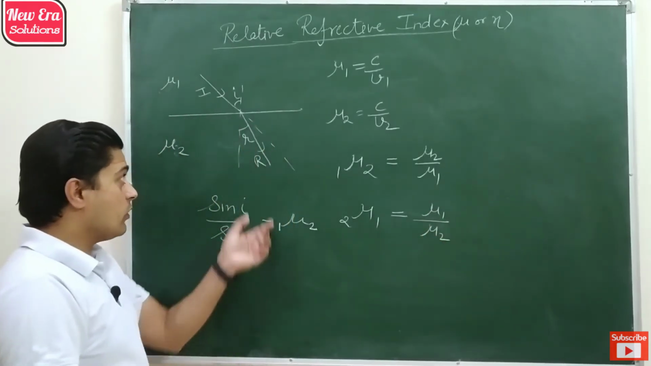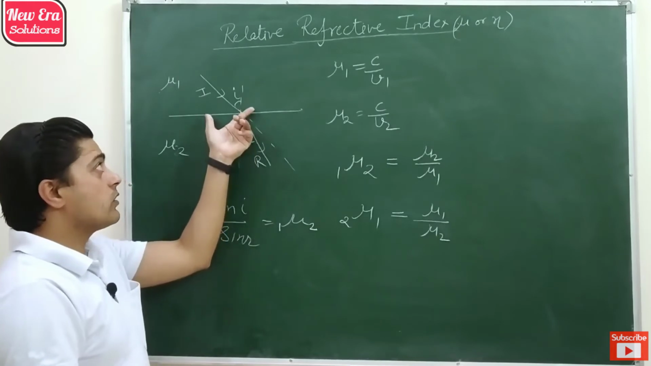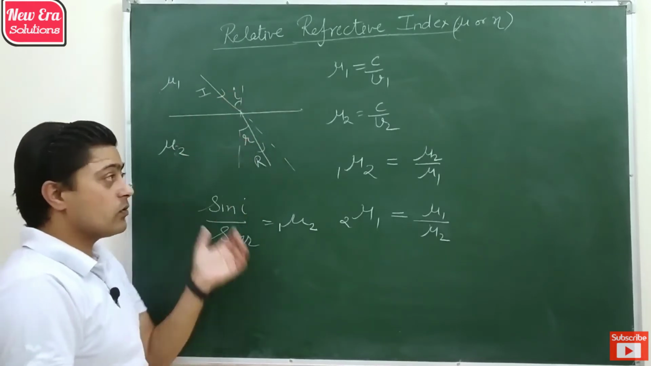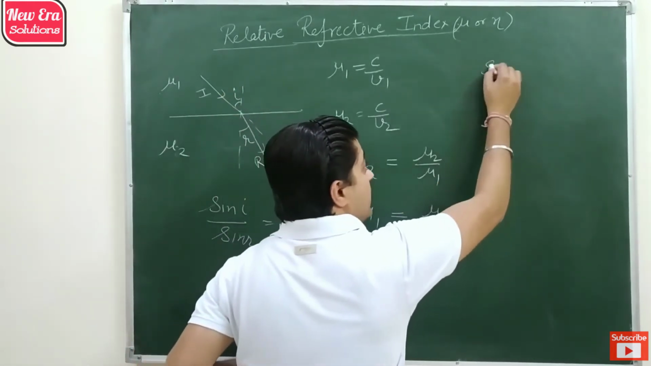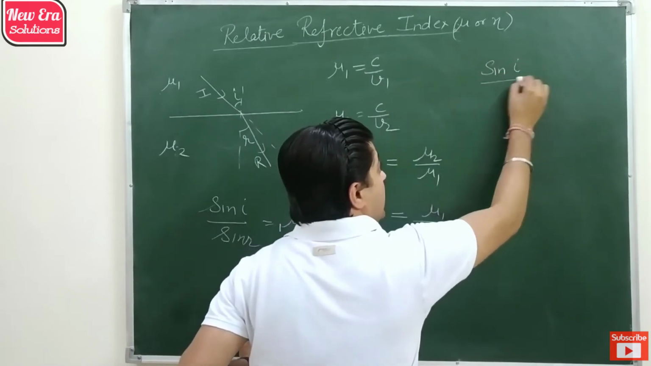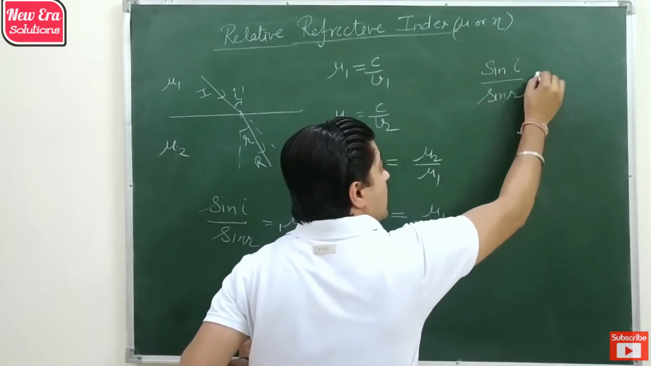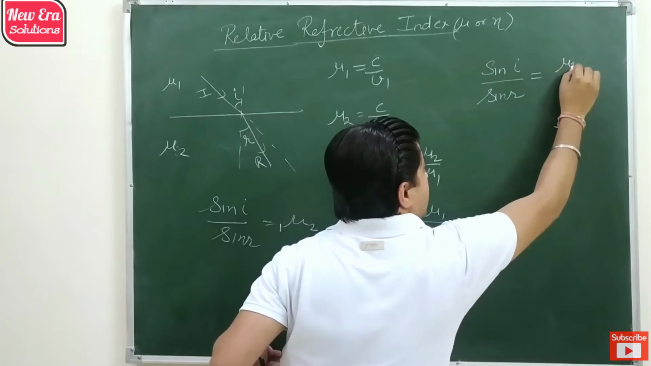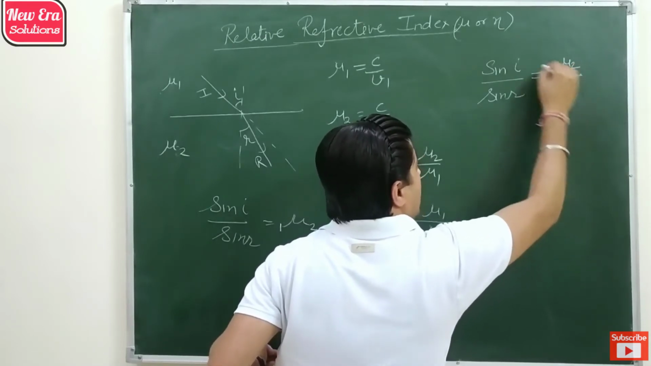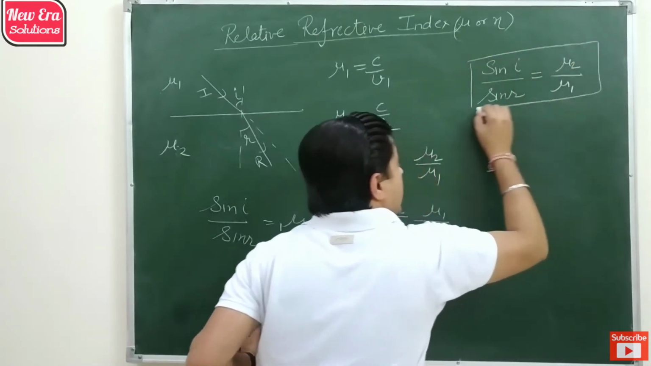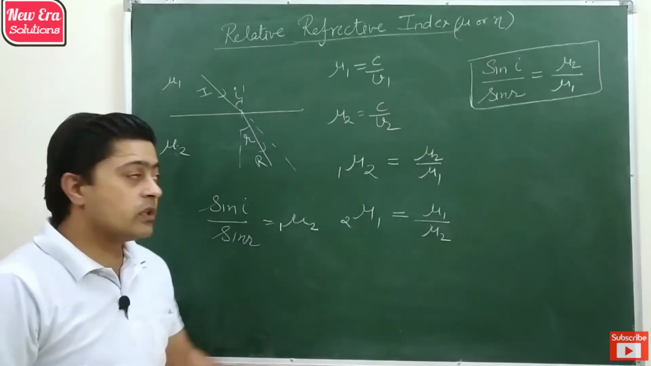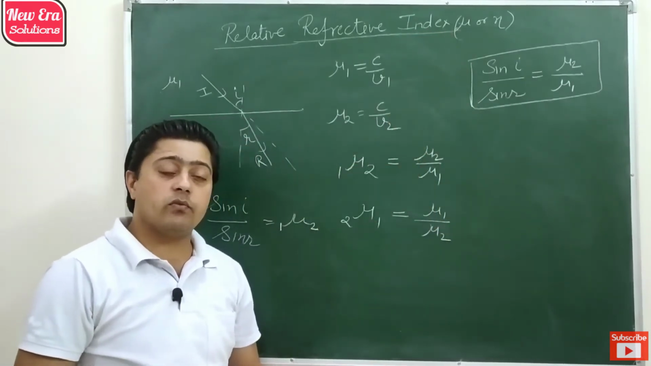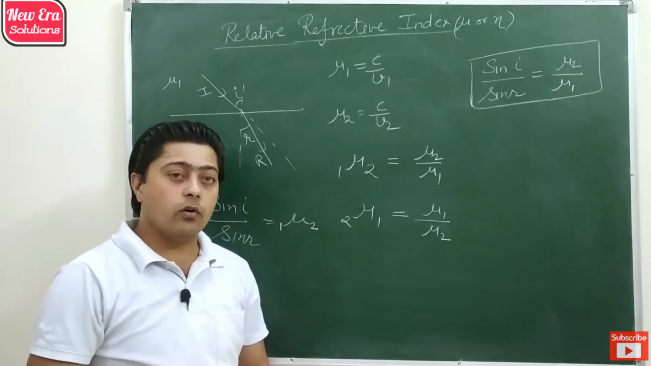second medium. So if we apply Snell's law and relative refractive index in that particular case, we get sin i by sin r is equal to the refractive index of the final medium upon the refractive index of the first medium. So this is the actual form of Snell's law.